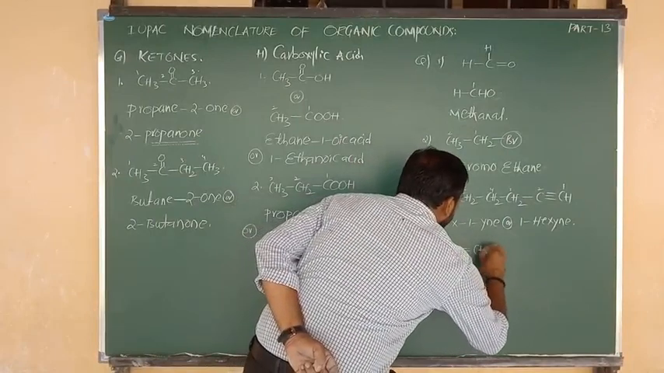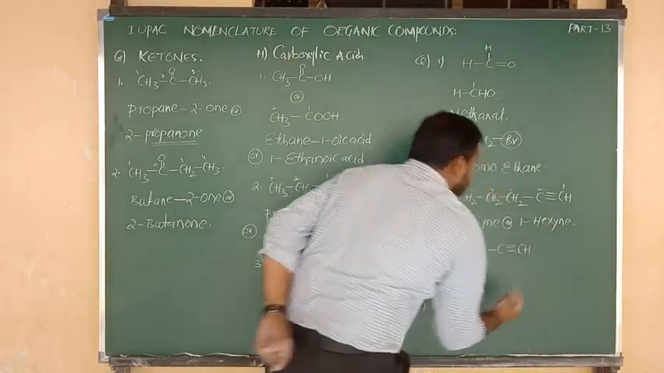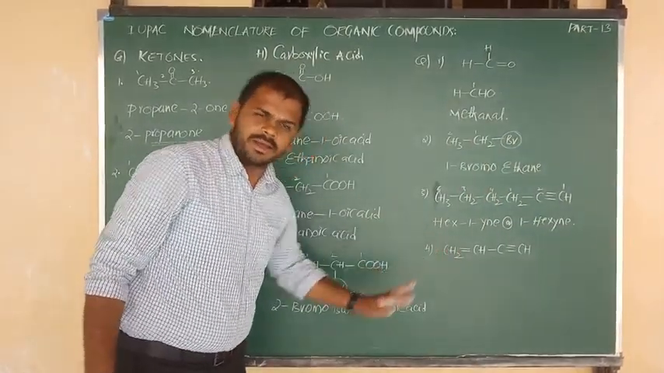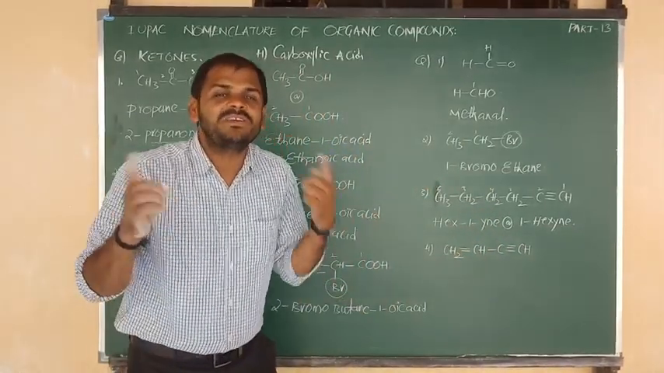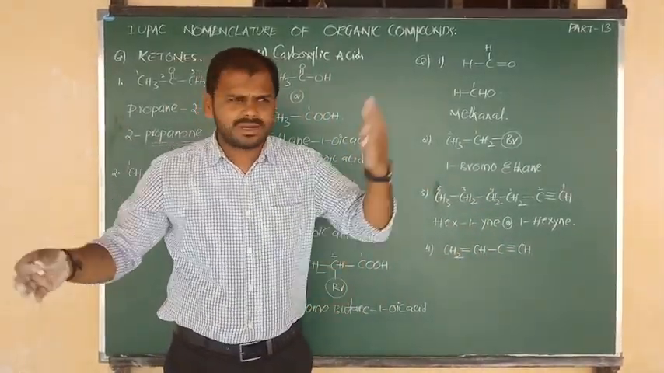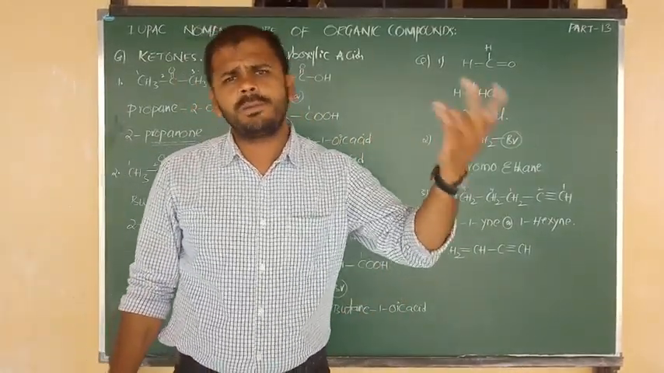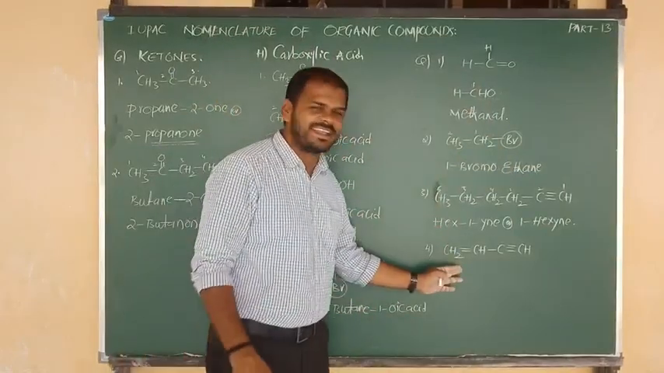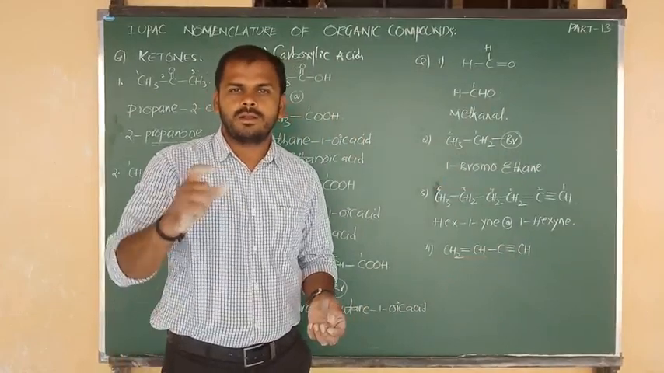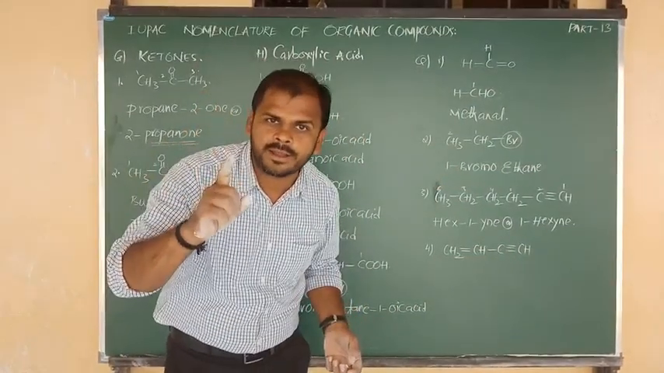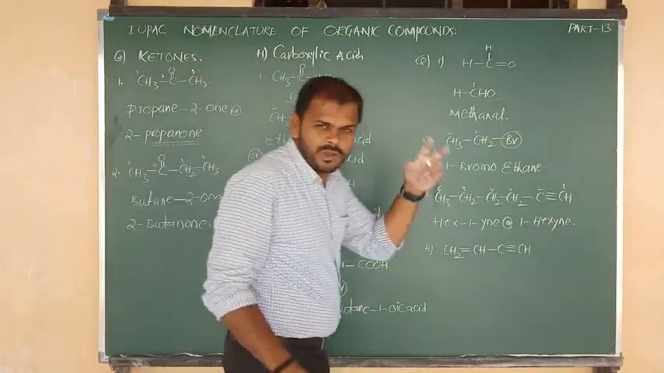CH2 double bond CH bonded to C triple bond CH. So left carbon contains double bond, right carbon contains triple bond. In that case, which will get first priority? One side single, one side double: double will get first priority. One side single, one more side triple: triple will get first priority. But here at a time, one side double bond is there, one more side triple bond is there. Double, triple, which will get first priority? Double will get first priority.